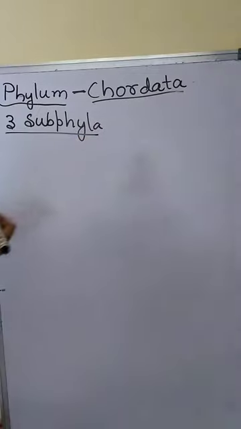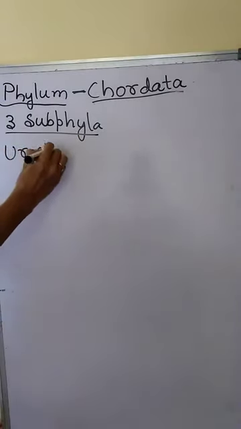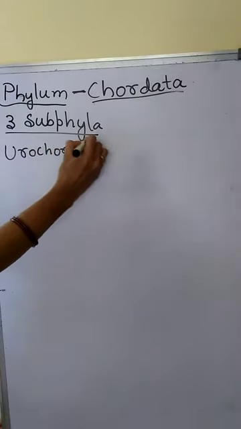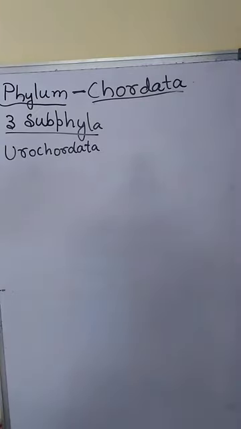It includes 3 subphyla such as Urochordata, Cephalochordata and Vertebrata.